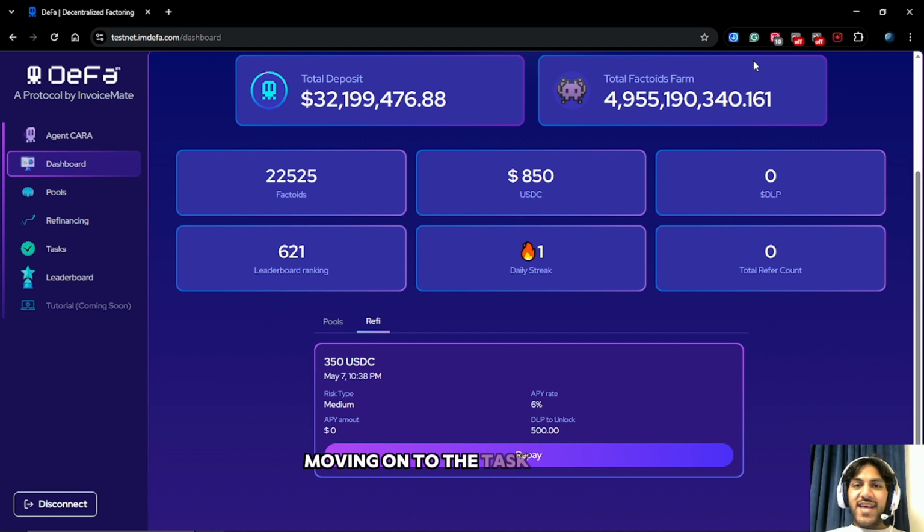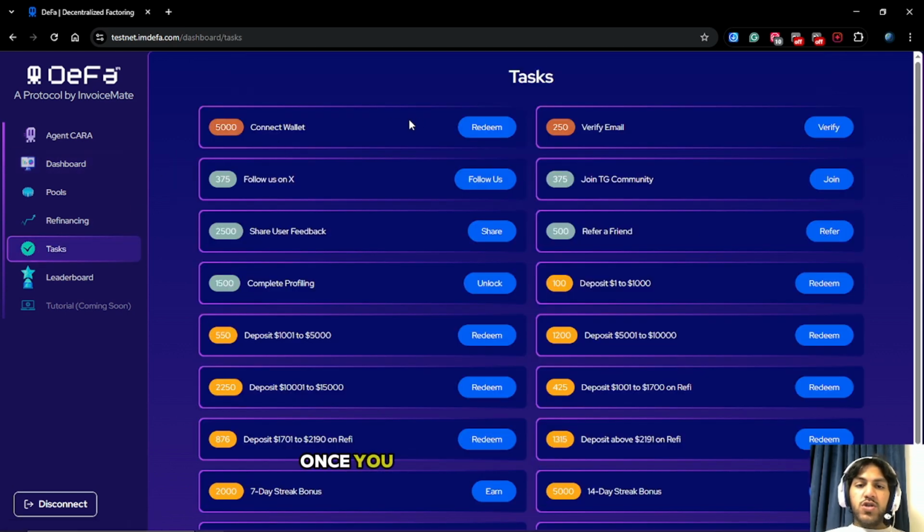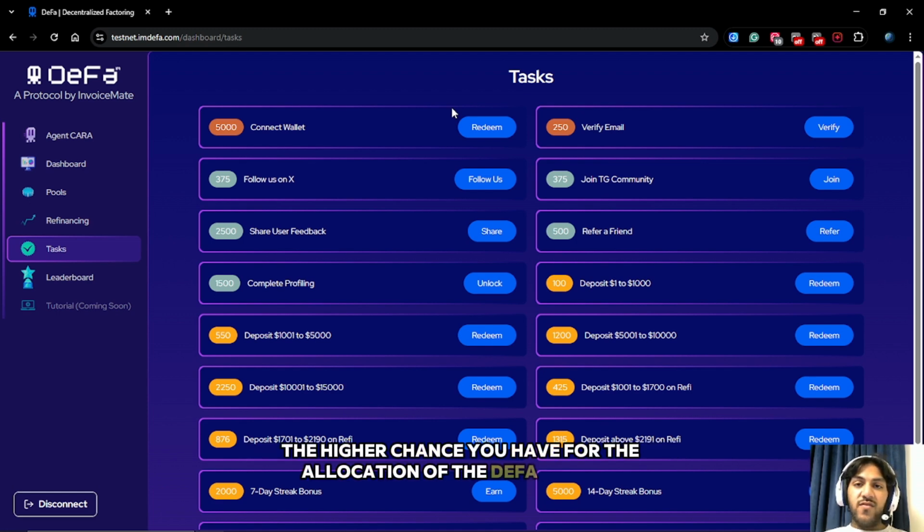Moving on to the task section, which is over here. Once you go to the task section, you will be given multiple tasks which you can follow and get factoids. Now remember guys, factoids are very important, as the higher factoids you have, the higher chance you have for the allocation of the DeFi airdrop.